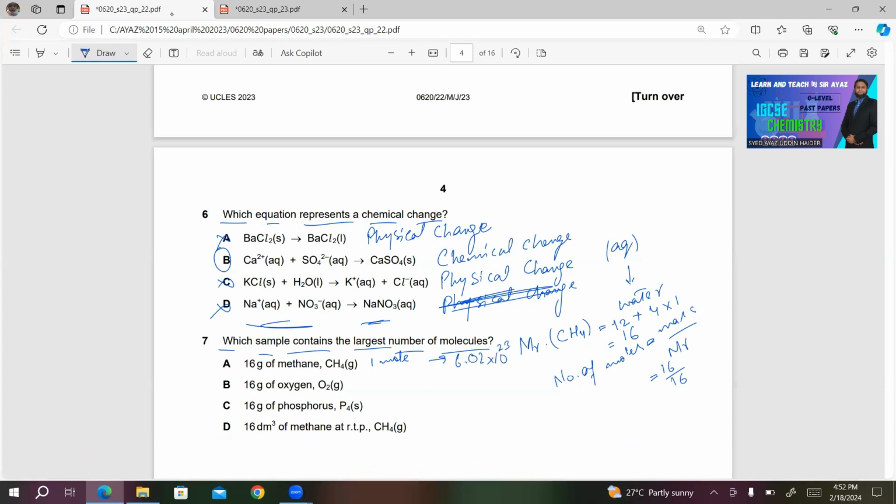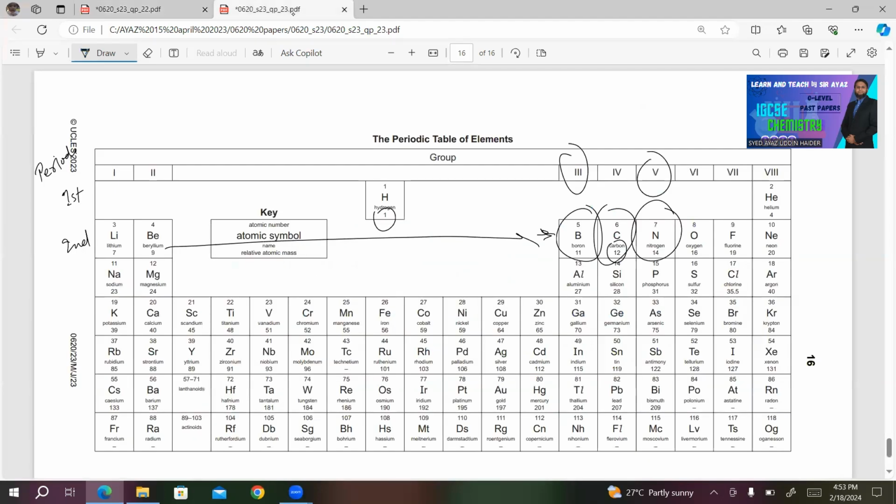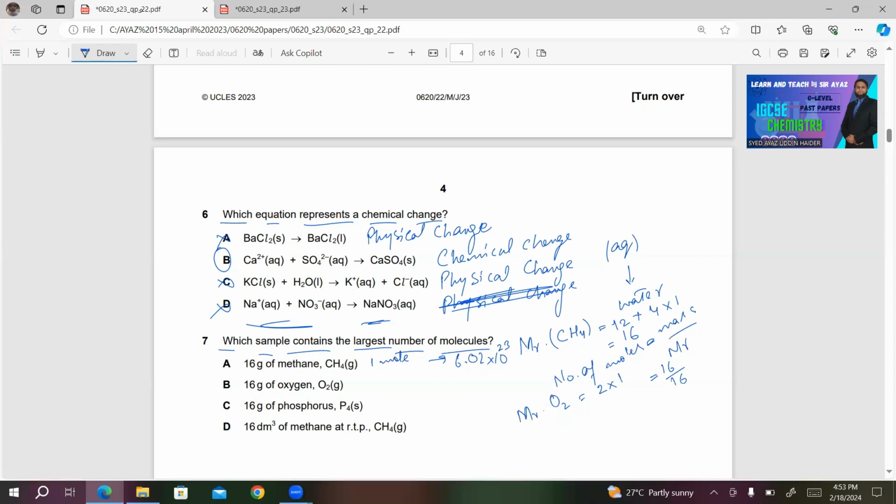What about B? 16 gram of oxygen. Again, you have to calculate the Mr of oxygen, O2. There are 2 atoms of oxygen, so 2 multiplied by the nucleon number of oxygen, which is 16. So 2 multiplied by 16, we will get 32.